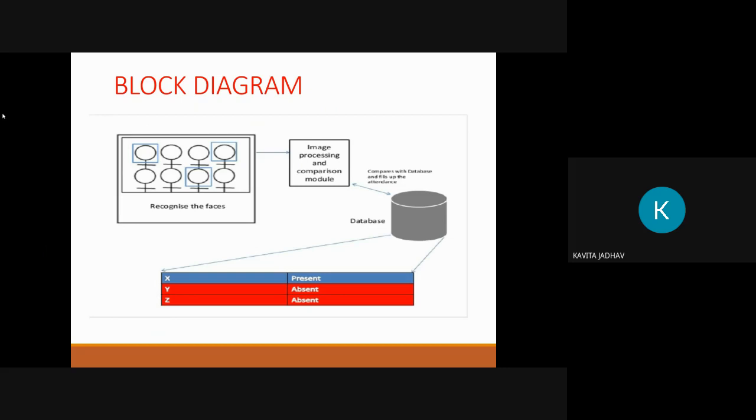Then it will mark your attendance, that is, person X is present and person Y is absent today, and it will also record the time and date at the same time.